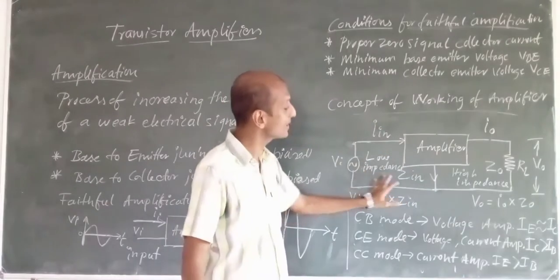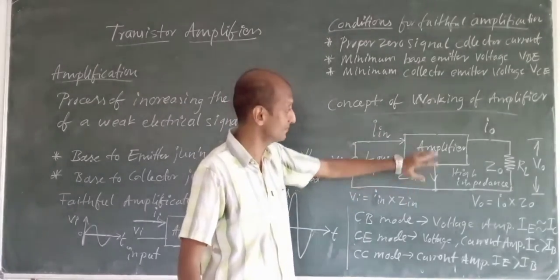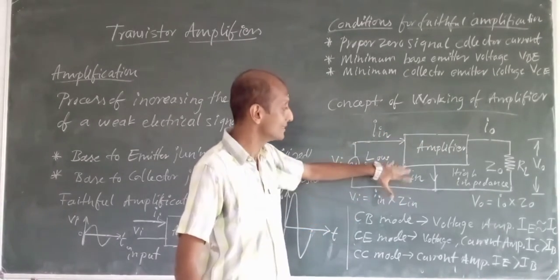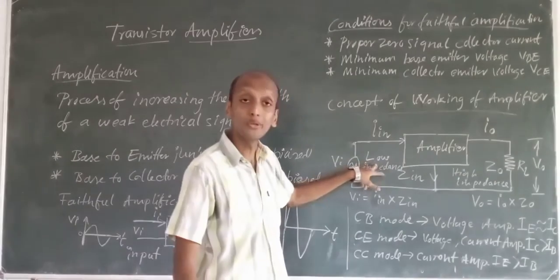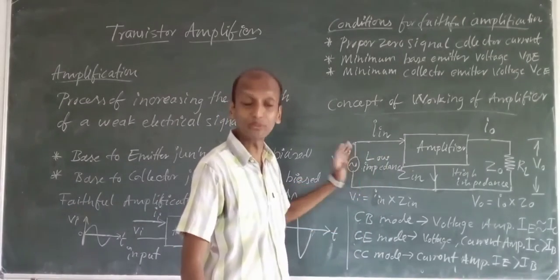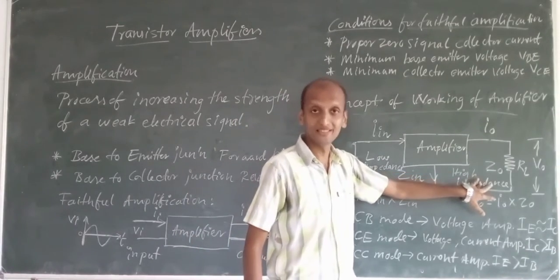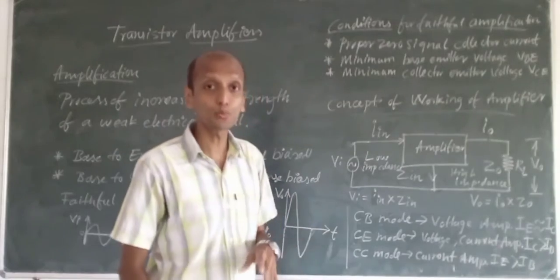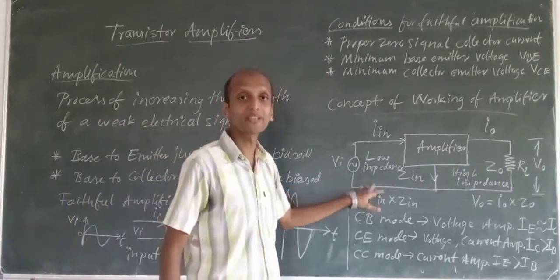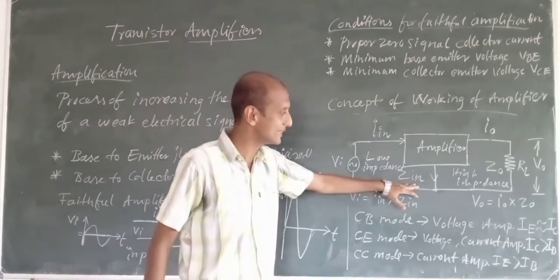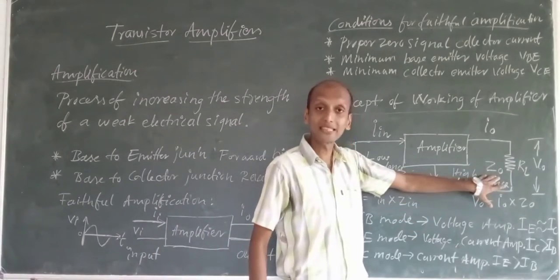So here we have made an electronic circuit wherein the input side has low impedance, very low total resistance at the input side, and the output impedance is very high. High output impedance, low input impedance we will have. Input impedance is denoted as Zin, and output impedance is denoted as what?